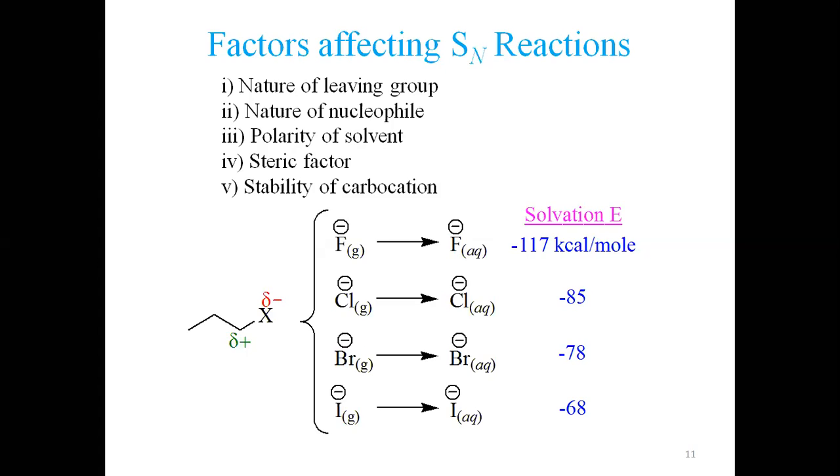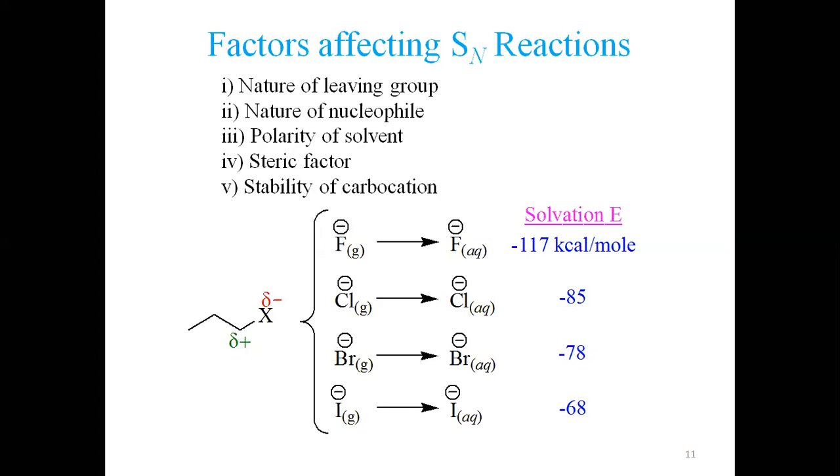I shall exemplify this with examples. Then the steric factor: steric crowding around a group makes a big difference. If there is more steric crowding around the carbon, it favors the SN1 mechanism. If there is less steric crowding, it favors the SN2 mechanism.